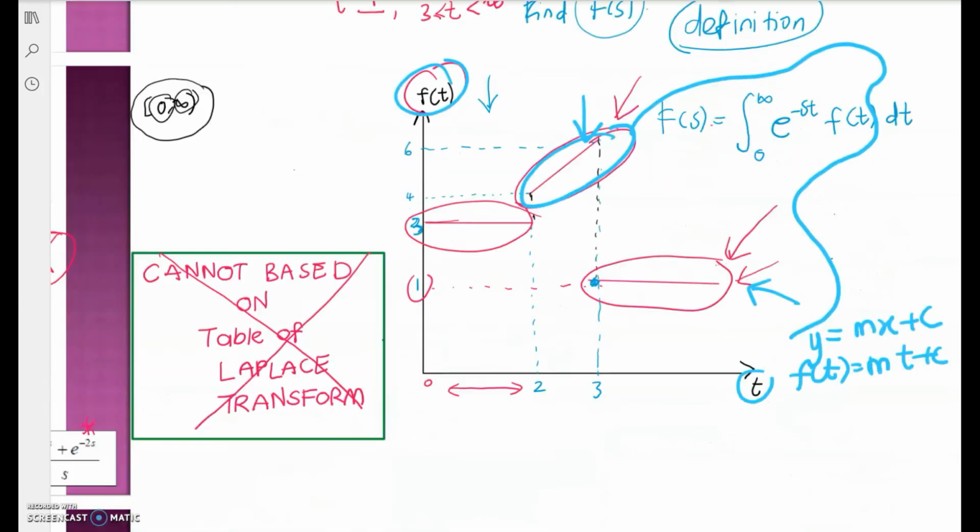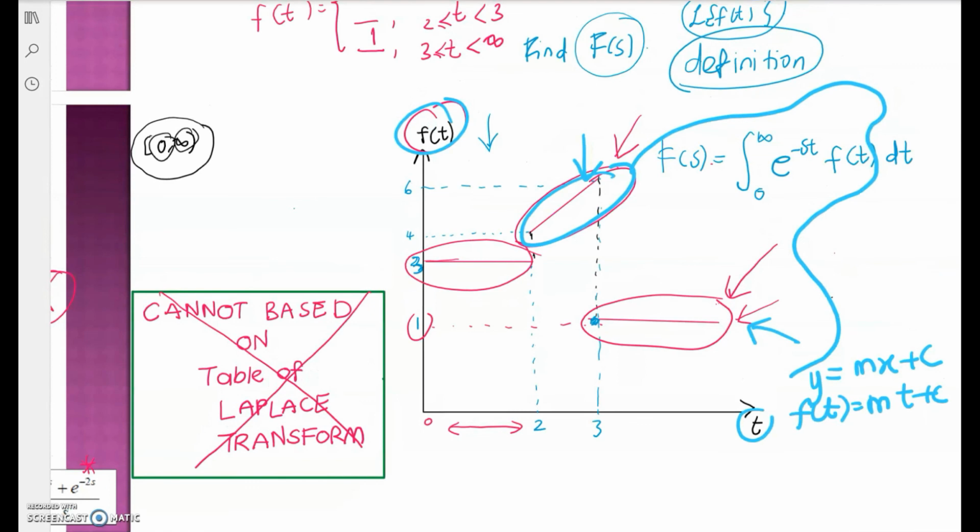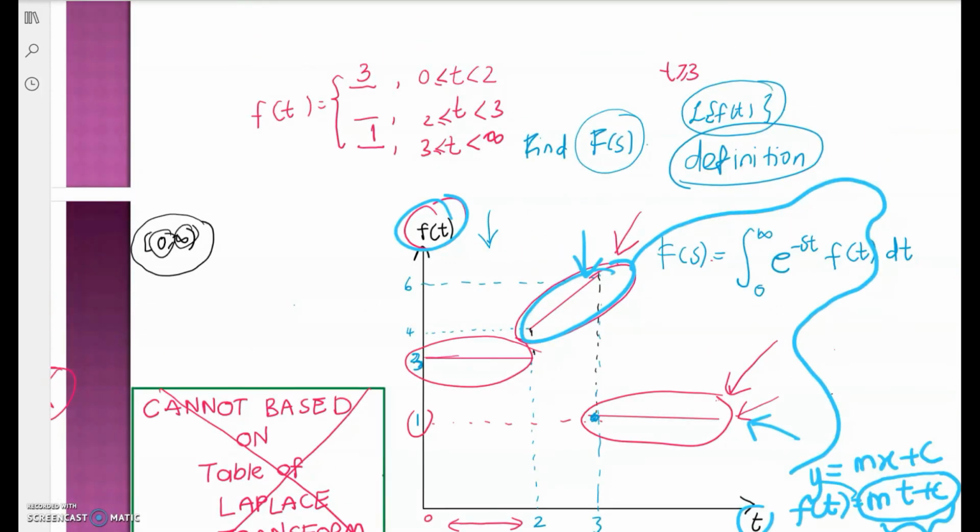So f(t) equals mt plus c, and you substitute that there. That is your function.